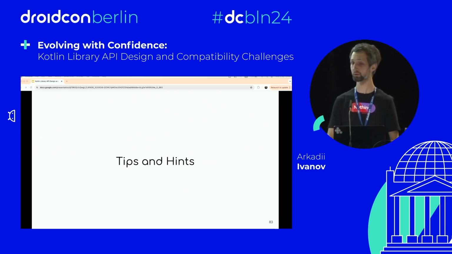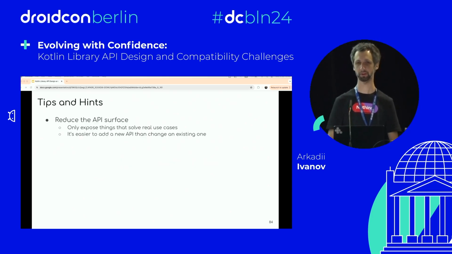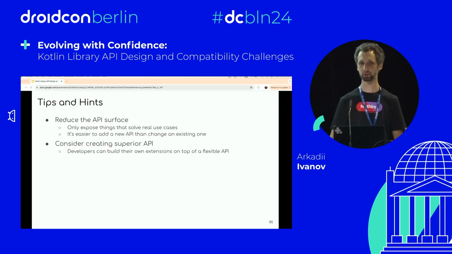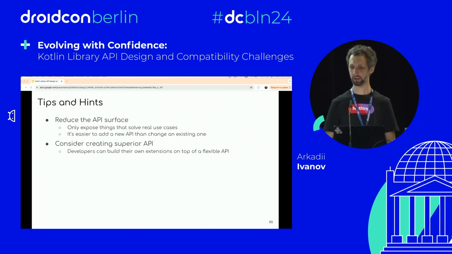And finally, I would like to just provide some tips and hints for library developers. Try to reduce your API surface as much as you can. So only expose things that solve real use cases. Don't try to add everything. It's easier to add a new API than change an existing one. Consider creating superior APIs. Developers can build their own extensions on top of flexible APIs.